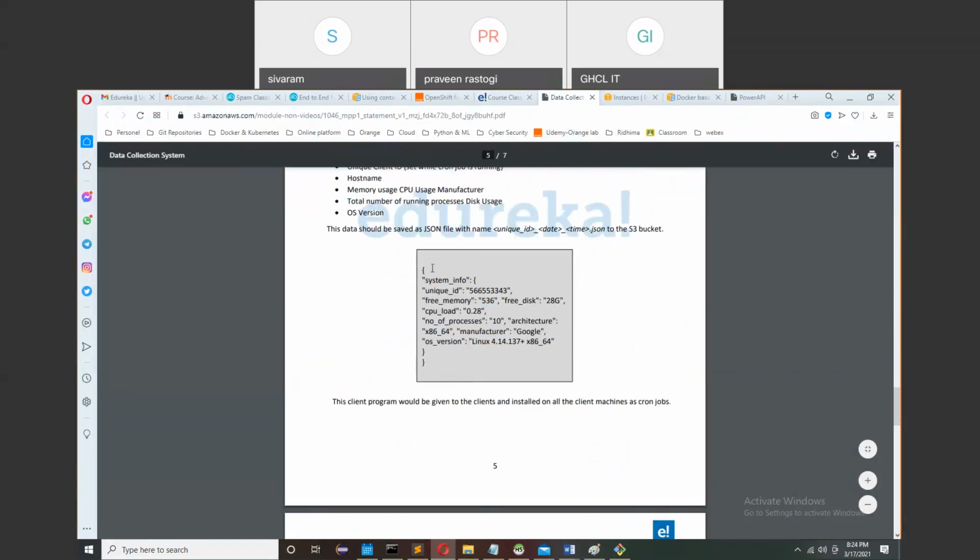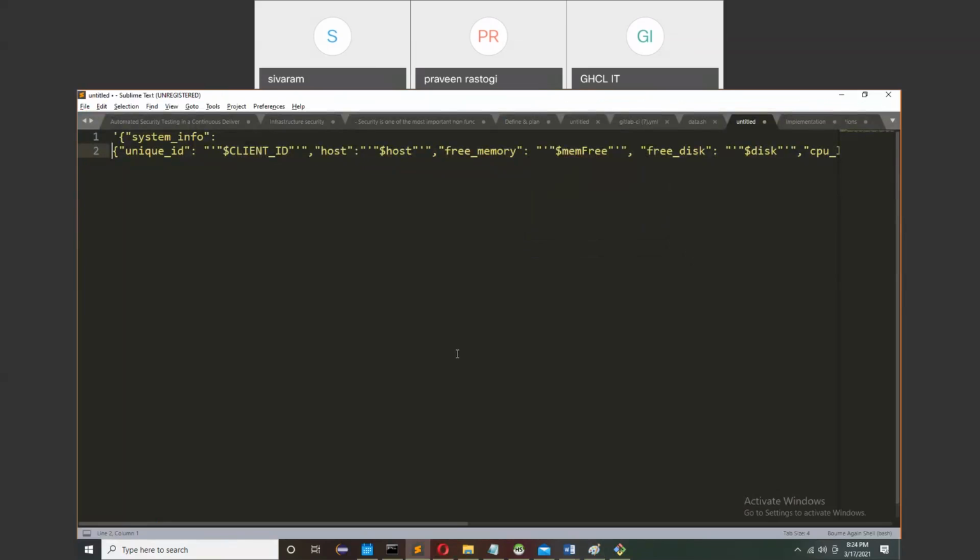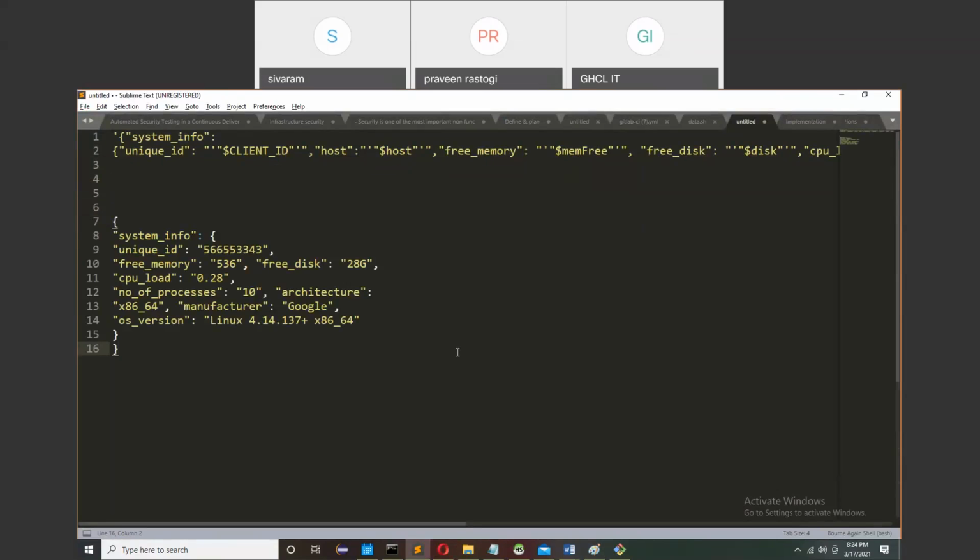You have to send the data to the server from the client machine in this format, right? System info, unique ID. If I copy here this sample data, this is what you need to send to the server.